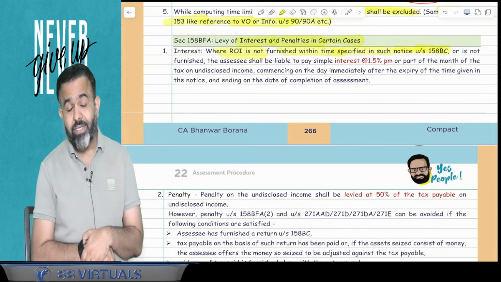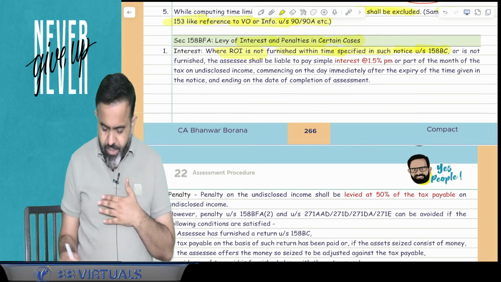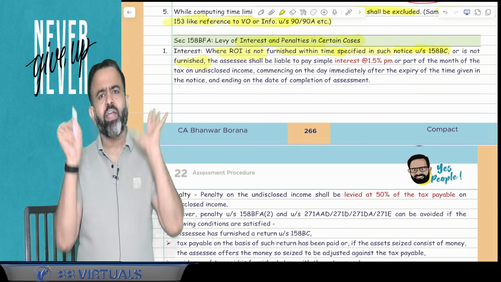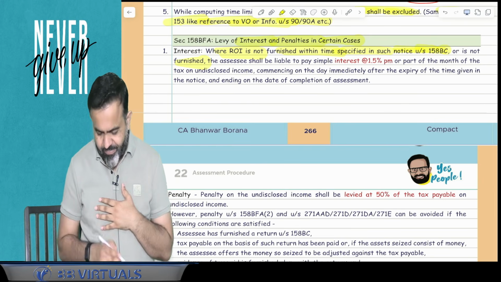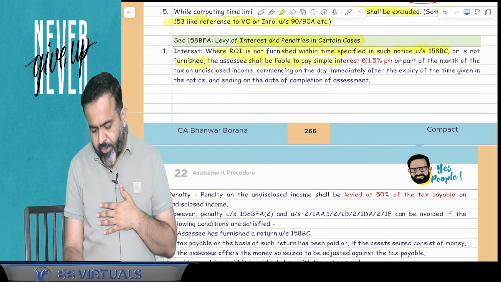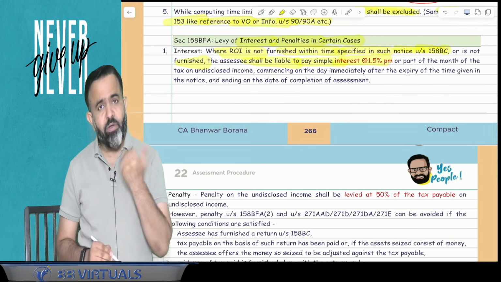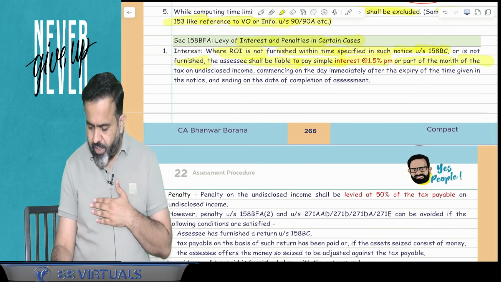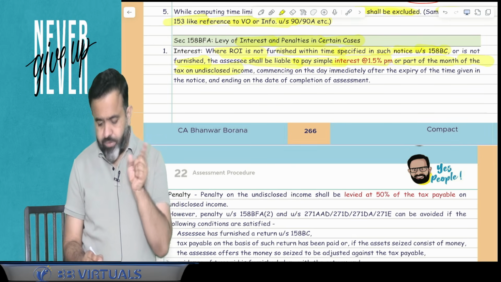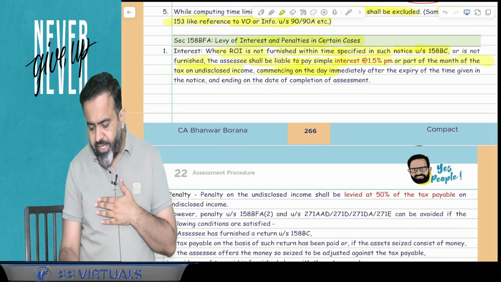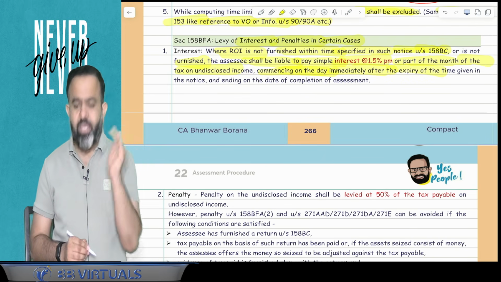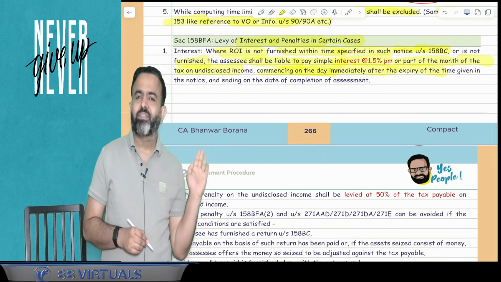If the return is not filed within that time limit, or is not furnished at all, that block period return is not filed, then the assessee shall be liable to pay simple interest at the rate 1.5% per month or part of the month of the tax on undisclosed income, commencing on the day immediately after expiry of the time given in the notice.